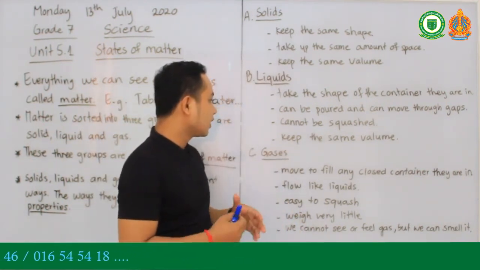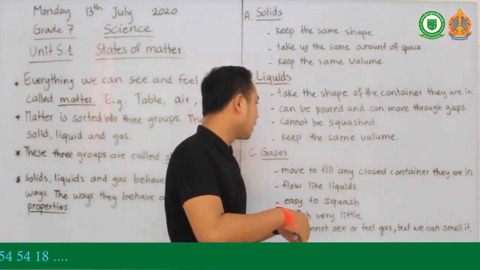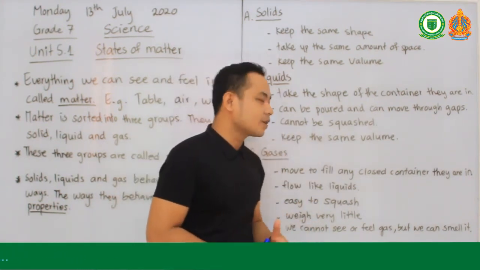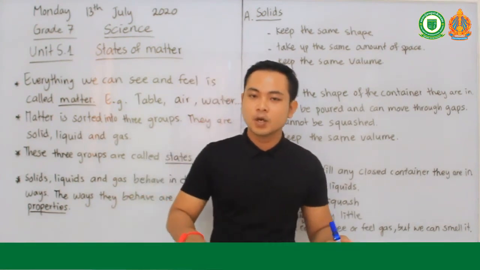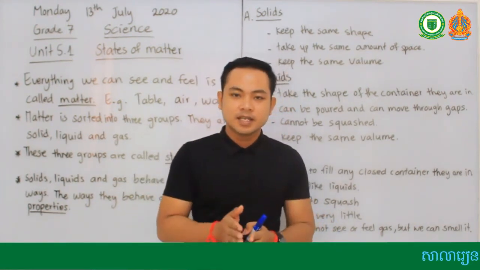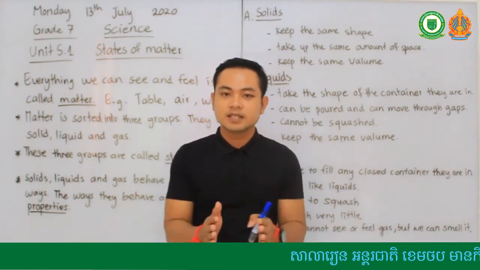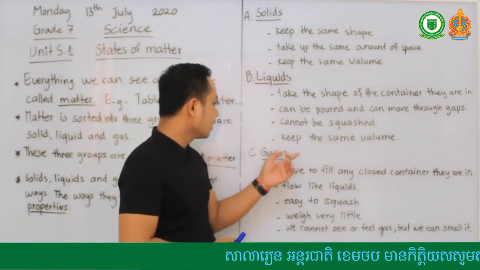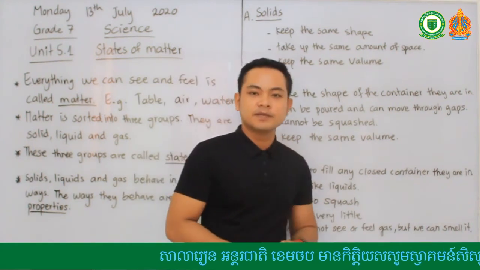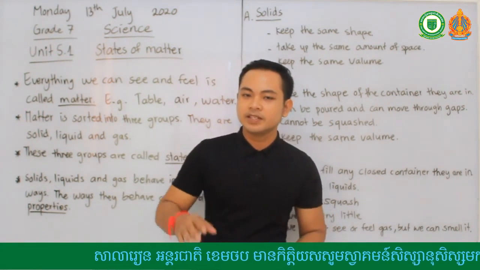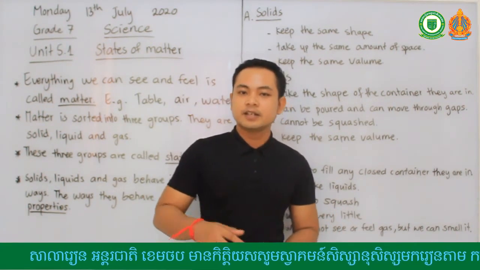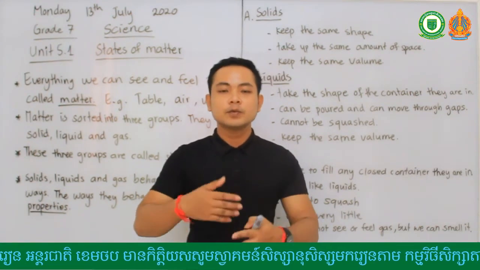They cannot be squashed. If you try to squash it, it cannot be, it keeps the same shape. They keep the same volume, so if it is 1 liter, it's still 1 liter, and the volume will not be lost.